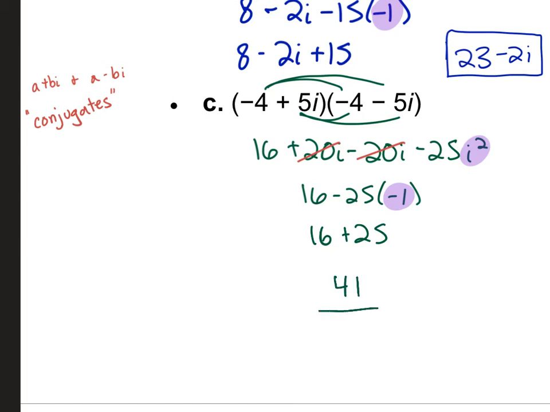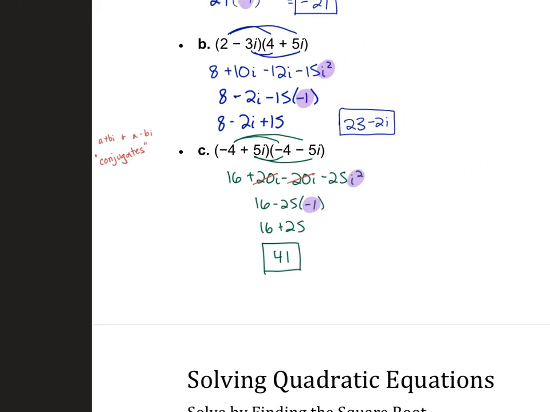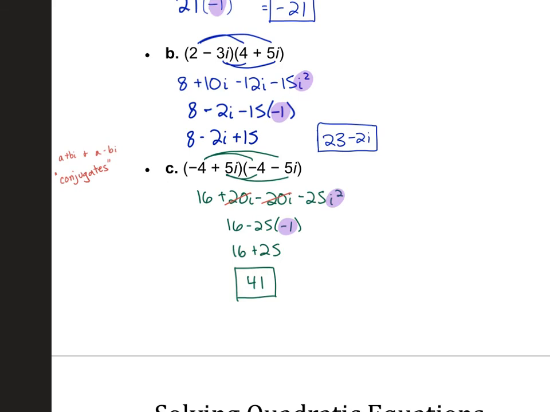So this whole thing ends up being 41. And again, you have another example of where a complex number times a complex number leaves you with a real number, or a whole number. Okay? And that's going to happen when you're multiplying conjugates.